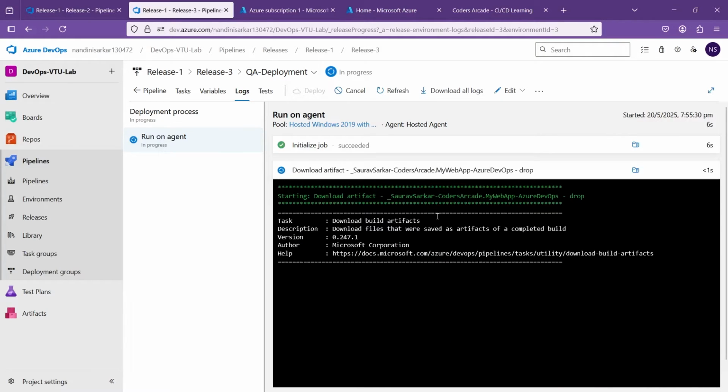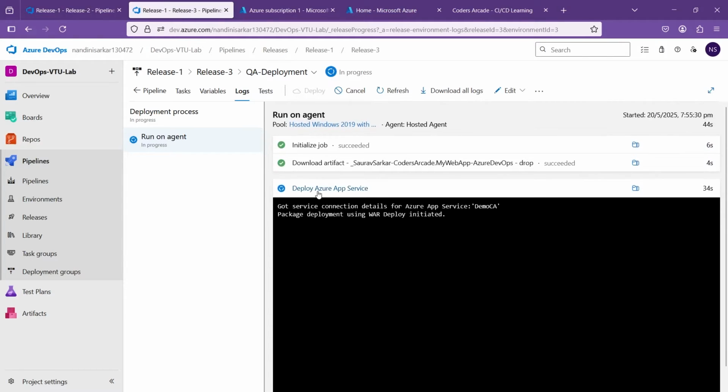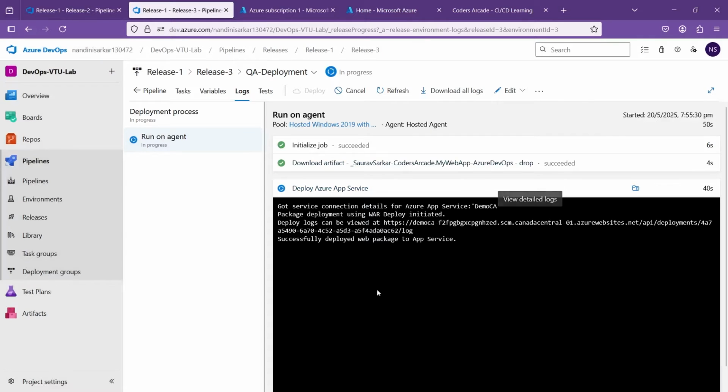See guys, the same thing that happened earlier will happen again. Initialize the job, download the artifacts, that is the WAR file, and automatically it will deploy. But make sure your services are running, the app services are running. It can take some time depending on the speed of your device. Okay, see, it is initiated. So here you can see all things are working fine. Let us wait for some time.